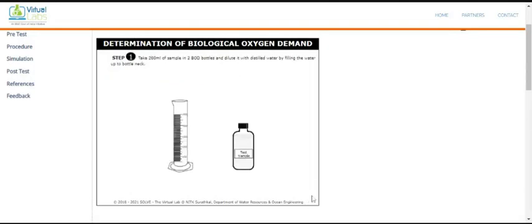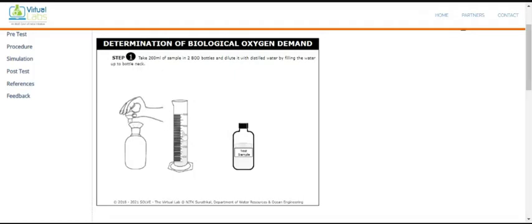Now click here. What is the first step? The first step is to take a sample of which you want to determine the BOD present, or the organic matter present in the sample. So we take 200 ml of the sample. Just click here, open this tab, then click here. The arrow shows where you have to click, and once you get 200 ml, though here it is mentioned 300, actually we have to take 200 ml. Why? Because 100 ml we dilute with the distilled water.